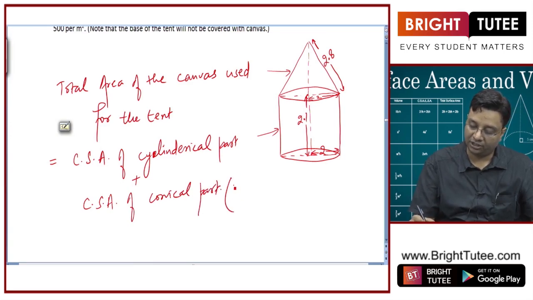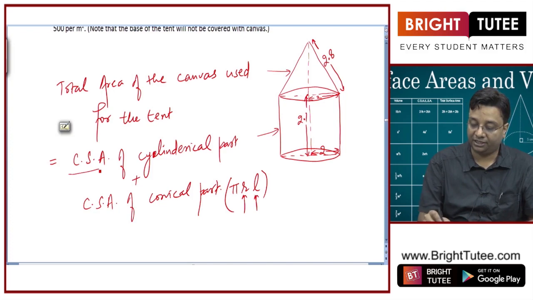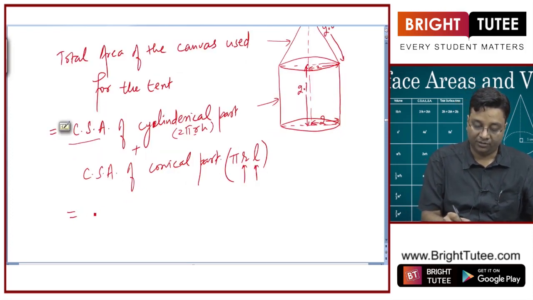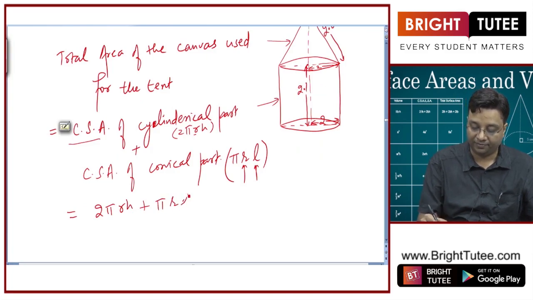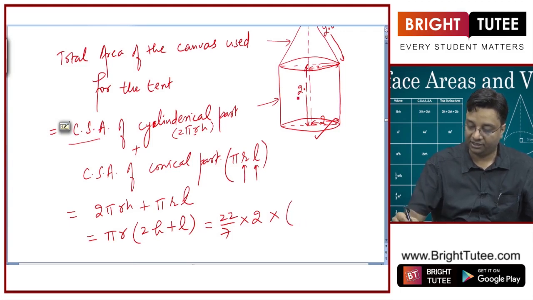What is the curved surface area of the conical part? It is pi r l, where r is radius, l is slant height. This is what we already know. The curved surface area of the cylindrical part is 2 pi r h, where r is the radius, h is the height of the cylindrical part. So, we need to calculate 2 pi r h plus pi r l. Pi r we can take as common, so 2 h plus l. Let us put pi equal to 22 by 7. What is r? r is 2. What is h? h is 2.1.